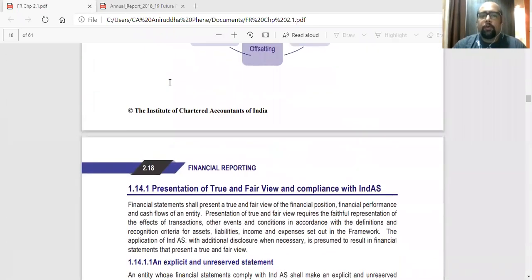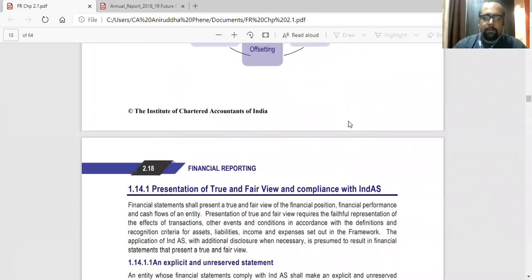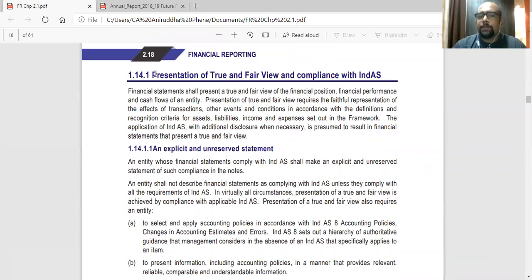Now, first, we'll go point by point. First is fair presentation and compliance, then going concern and clockwise we'll go. First is presentation of true and fair view and compliance with Ind AS. That is obviously understood, that whatever financial statements you are preparing have to be true and fair. They should give a true and fair view of the financial position, of the financial performance, of the cash flows. And that is what the auditor will also see, whether the statements are giving a true and fair view, on the basis of which he will issue the audit report.